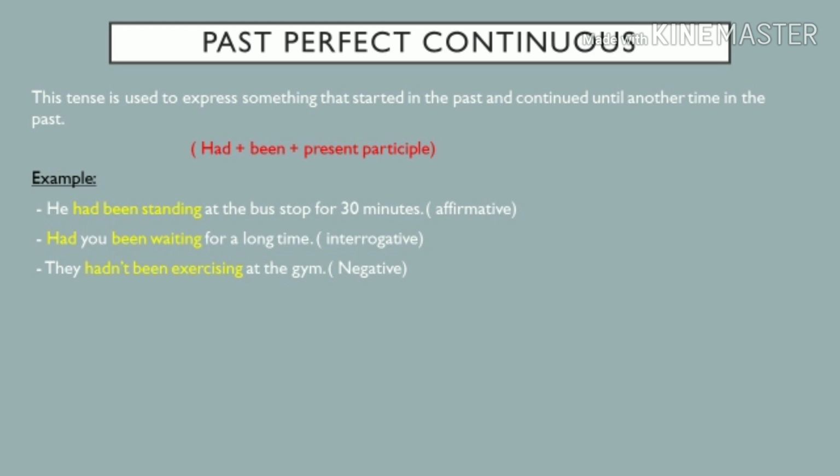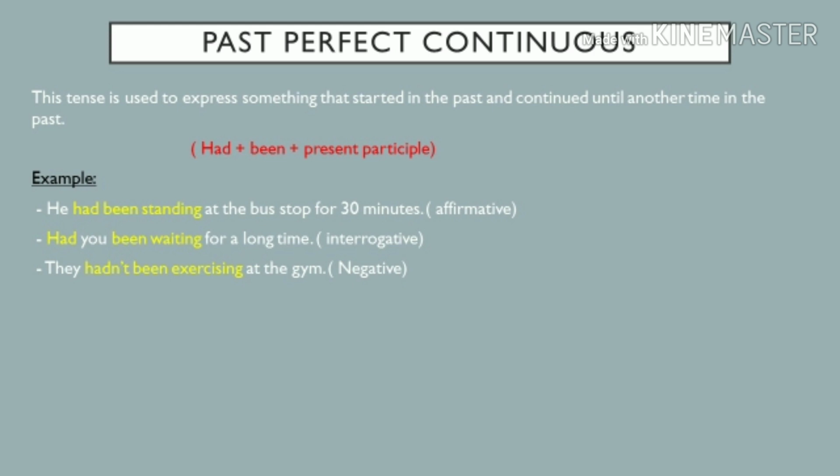Past perfect continuous. Past perfect continuous, it's different. This tense is used to express something that started in the past and continued until another time in the past. It is an action that started and took time before finishing. The whole action is in the past. The rule is had plus been plus present participle.